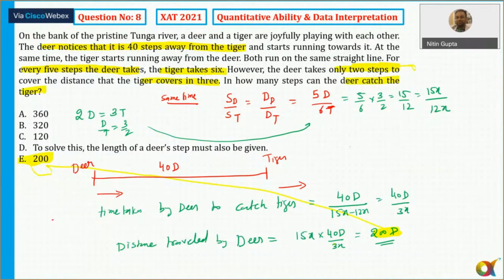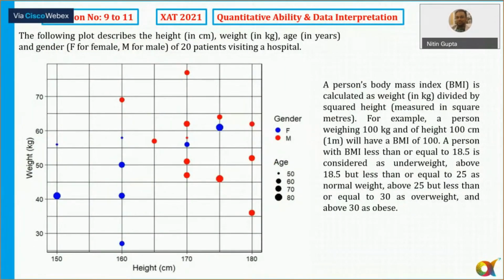Let's move to 9th. Now 9 to 11 are based on DI, but I found that this question is a very, very interesting graph, isn't it? The moment you see this type of graph, ZAT is always famous for something new. You guys have already solved past year ZAT papers, you must have seen that every time they bring some new graphs which you have not seen anywhere before. The same thing is here.